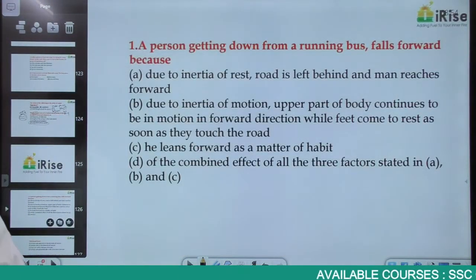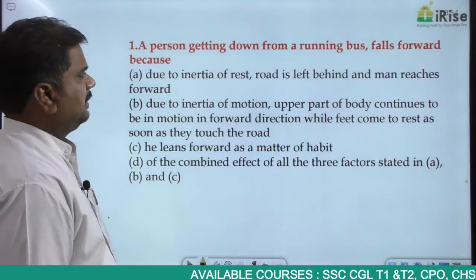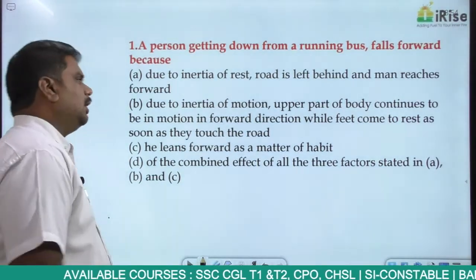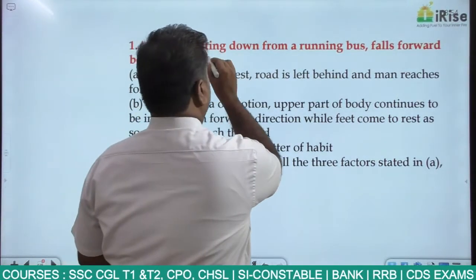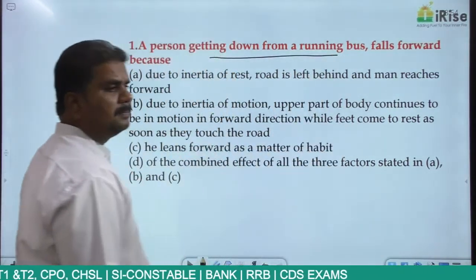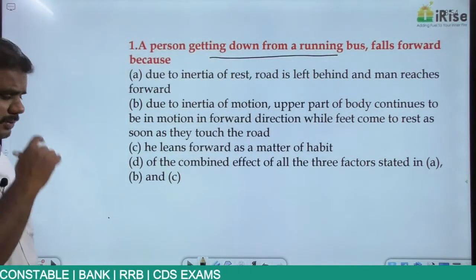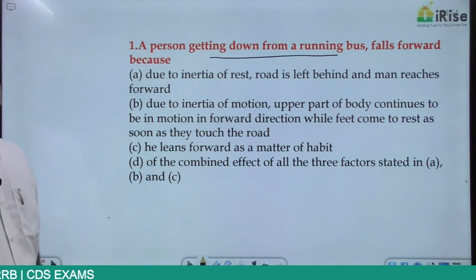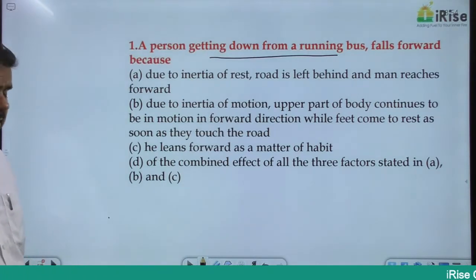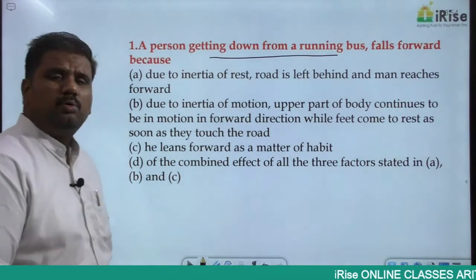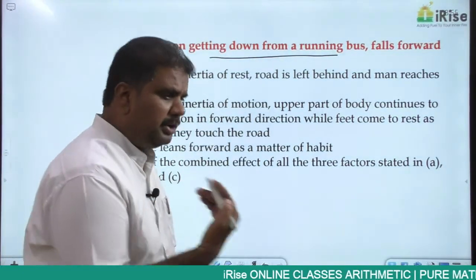The first one: a person getting down from a running bus falls forward. Now this is the one which you might have experienced n number of times. Whenever you are moving down from a running bus, you might have seen n number of people falling down. When you are trying to get down from a moving bus, the bus is already in motion.